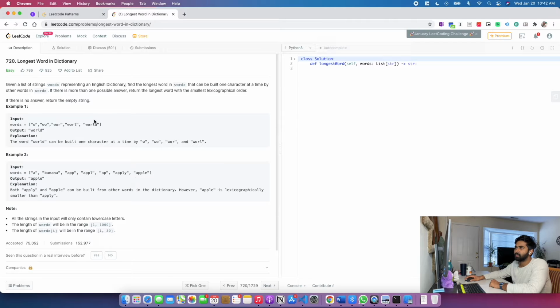So if I have a word of length 4, let us say, then the first character should be on the list, the first two characters should be on the list, first three characters, first four characters. Okay, how can we do this? It looks like a trie problem, but I haven't done them before, so let's not take that approach at the moment. But how else can we do this?